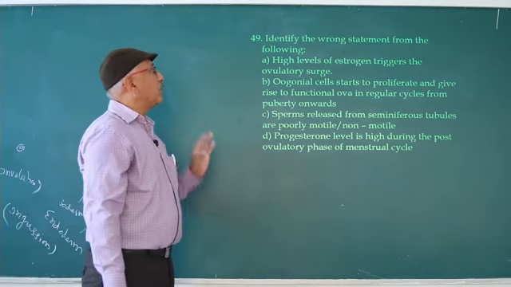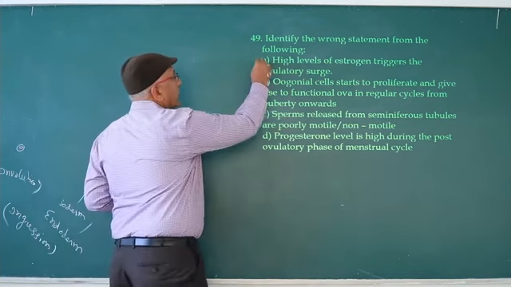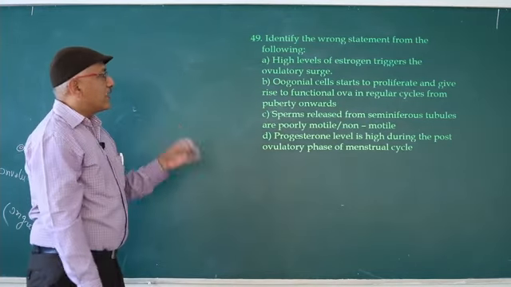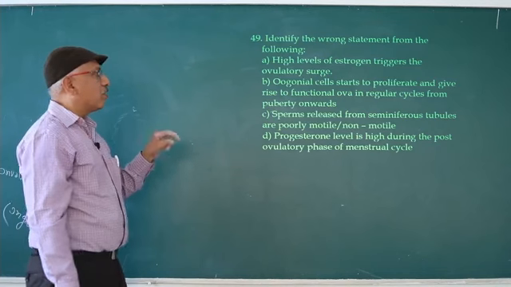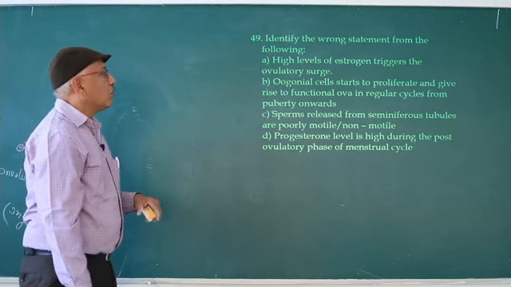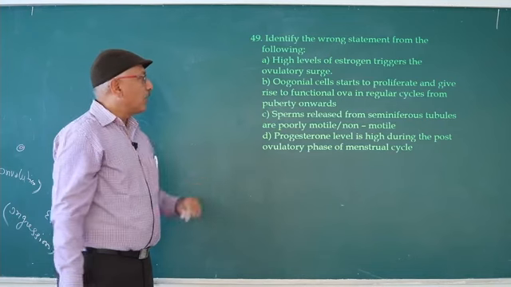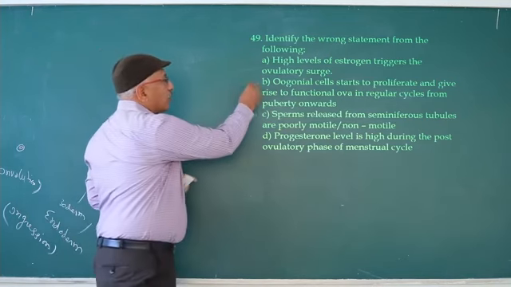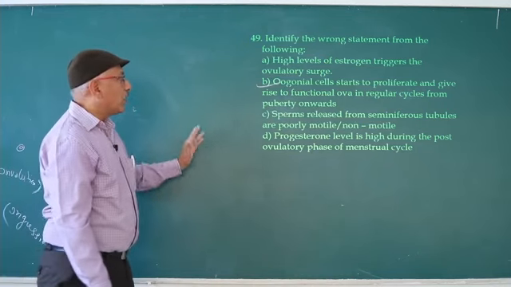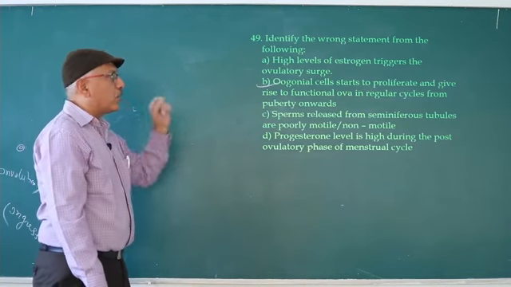Identify the wrong statement from the following. A high level of estrogen triggers the ovulatory surge. That is correct. Second, oogonial cells start to proliferate and give rise to functional ova in regular cycles from puberty onwards. Oogonial cells proliferate means they only undergo mitotic increase; due to mitotic division, ova are never formed. So it is wrong. Oogonia convert into primary oocytes, which undergo meiosis 1, and the secondary oocyte undergoes meiosis 2.